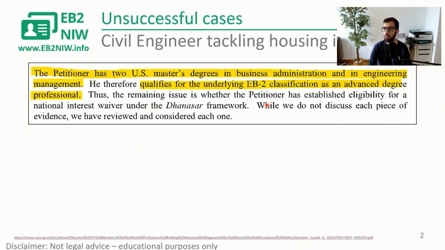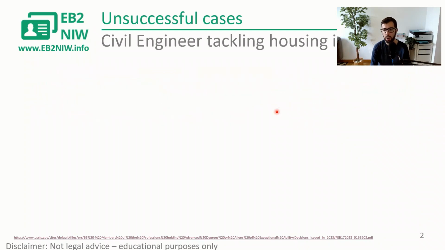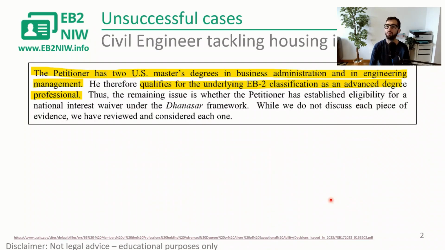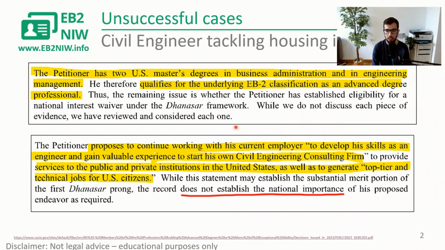All right, the remaining issue is whether the petitioner has established eligibility for a National Interest Waiver under the Dhanasar framework, and that's the right part of our diagram here. They are going to see if he qualifies because he meets these three prongs. While we do not discuss each piece of evidence, we have reviewed and considered each one. And remember, we're talking about an appeal, so this person already submitted an original petition, probably got an RFE, replied to the RFE, and got his case denied, so now he or she is appealing.